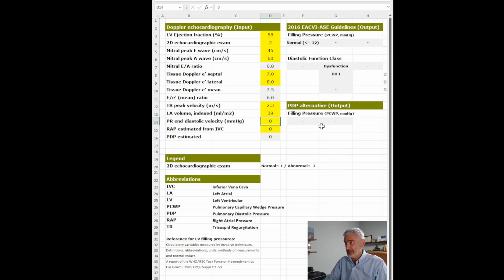Okay, so this is typical diastolic dysfunction class 1 with normal filling pressures. Then if the same patient increases, let's say, tricuspid regurgitation to 3.4, it still remains a class 1 diastolic dysfunction with normal filling pressures here and here.